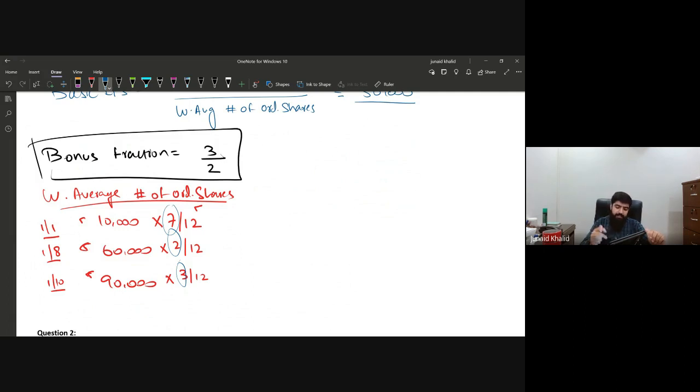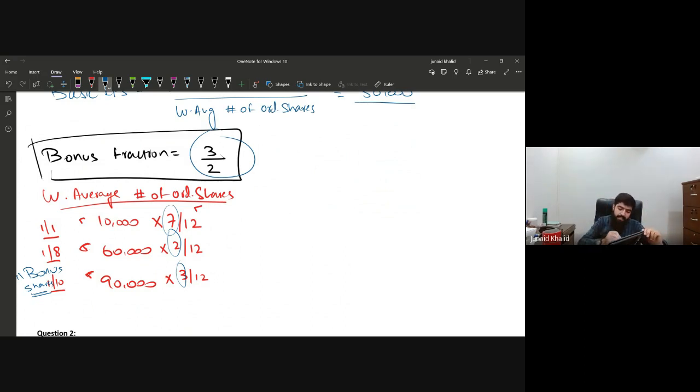IAS 33 states that since you have issued the bonus shares on 1st of October, you need to apply the bonus fraction which you have calculated. On what shares do you have to apply that bonus fraction? Remember, please mark my words: apply the bonus fraction on all those shares that were in issue before the bonus shares.